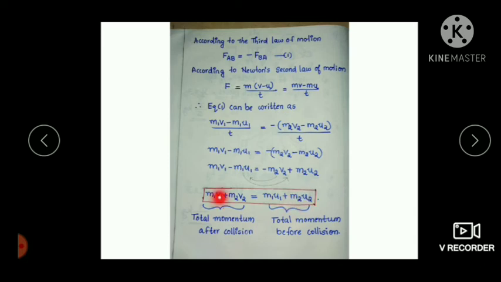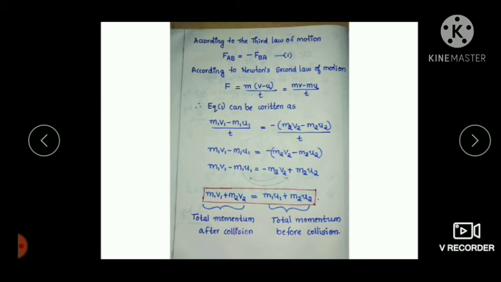That means the final momentum, the momentum after collision, is equal to the momentum before collision. So total momentum after collision becomes equal to total momentum before collision. That means the total momentum is constant. So in this system, the total momentum of the system is constant. Total momentum before the collision is equal to total momentum after the collision.